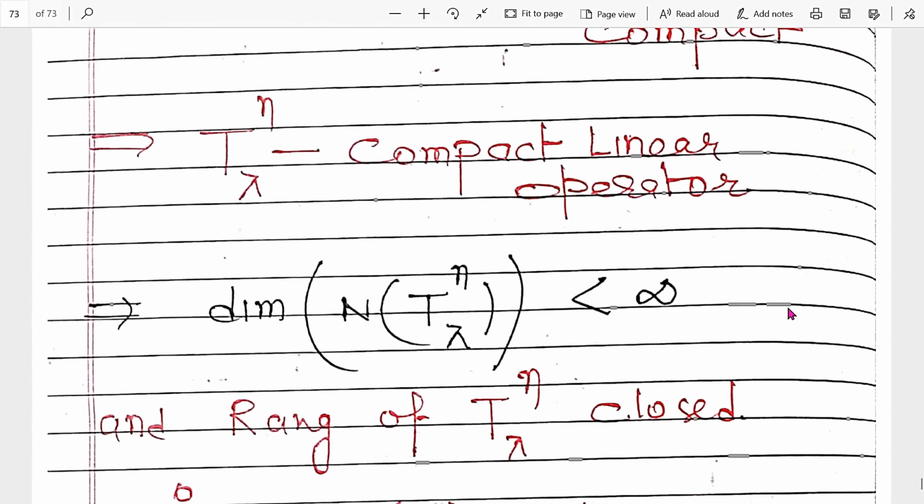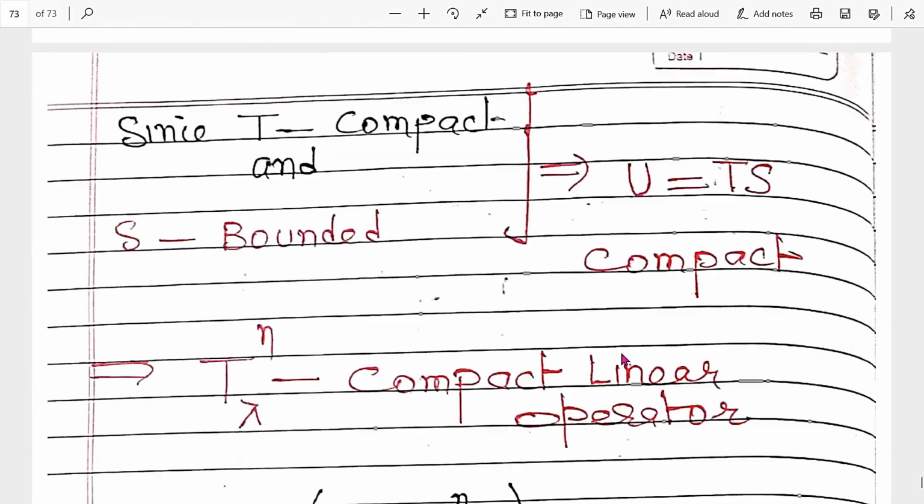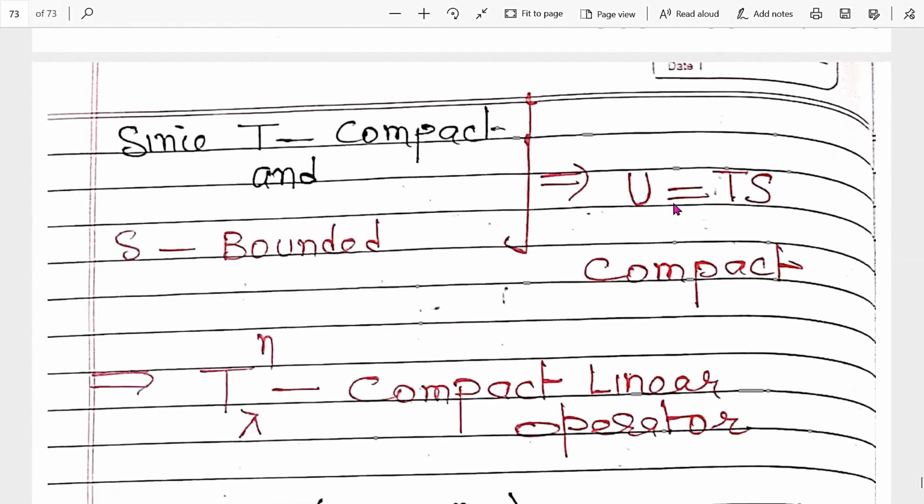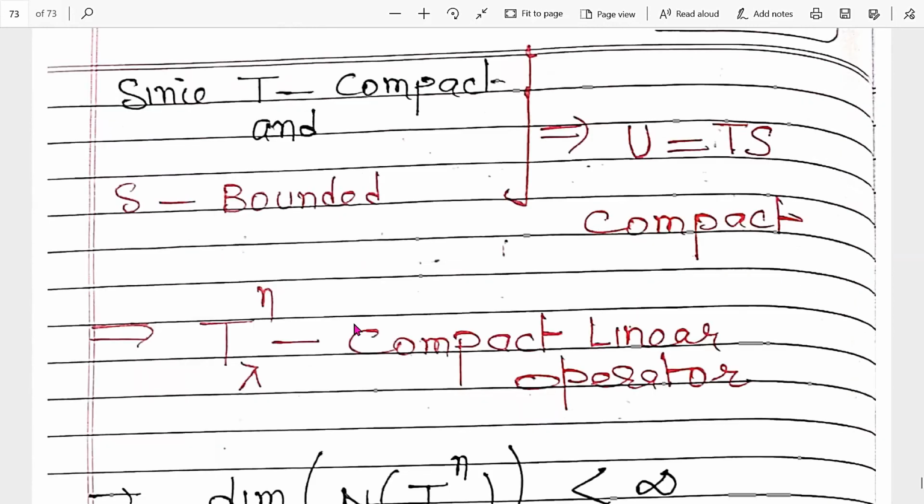Already we did that. Just if U is a compact operator, then its nullity is finite dimensional. Nullity of U_μ is finite dimensional. Clear? Use that, so there is no need of this line.